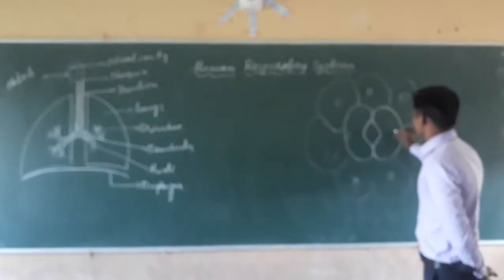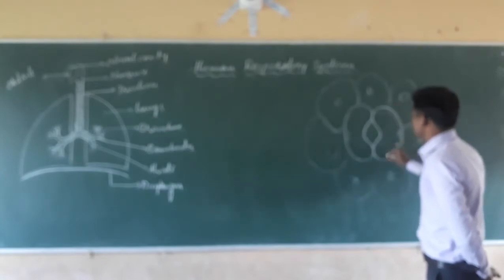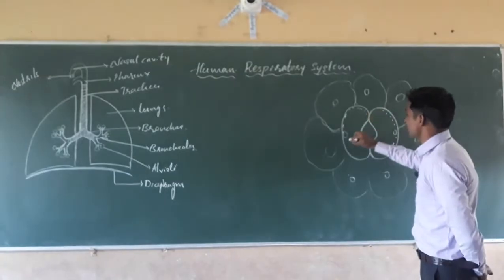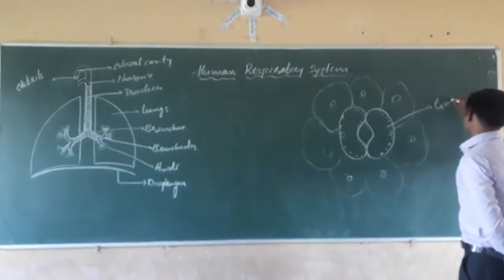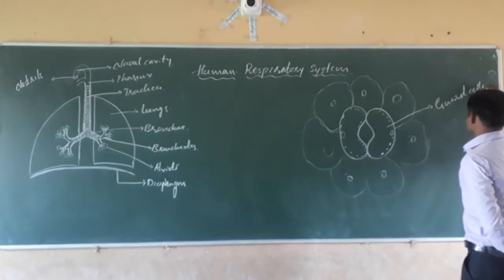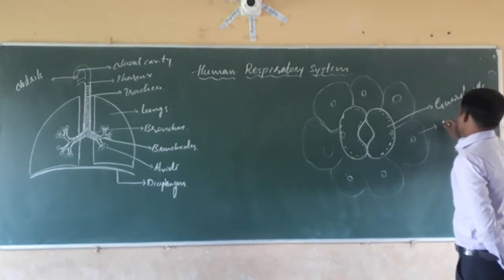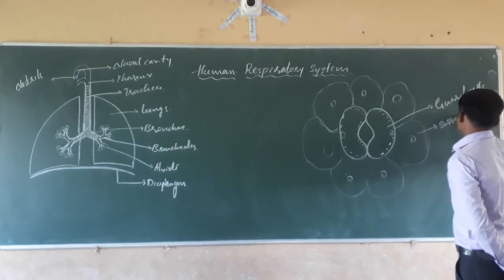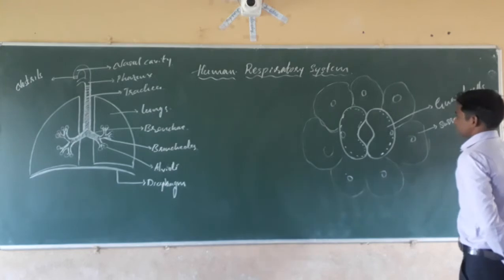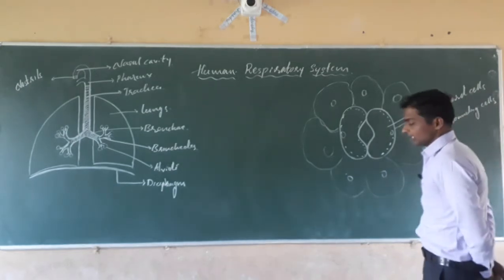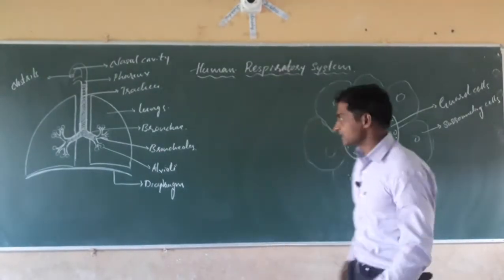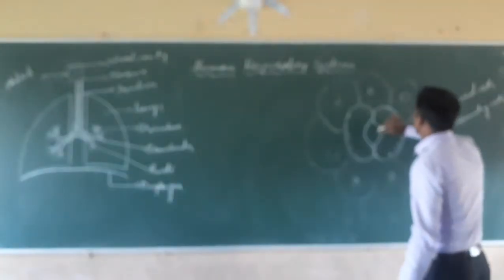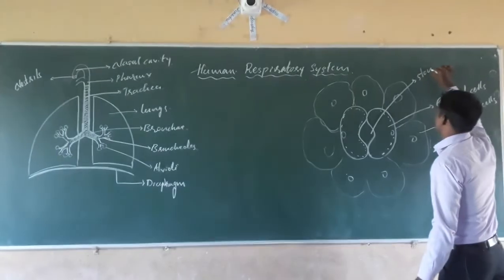That is, guard cells, which are bean-shaped in structure. The second one is the surrounding cells. See here what happens, dear students: in the case of stomata, whatever gas exchange takes place goes through this minute pore, which is called the stomatal pore.